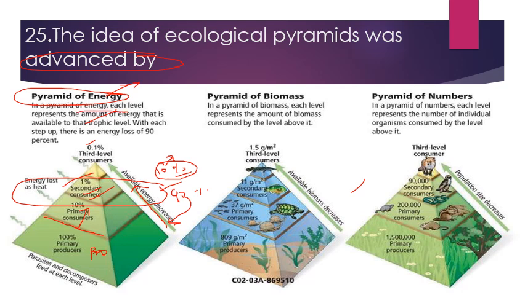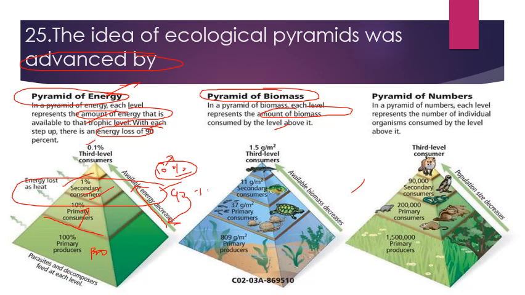In the pyramid of energy, each level represents the amount of energy that is available to the trophic level, with each step there is an energy loss of 90%. Next comes the pyramid of biomass. In a terrestrial ecosystem, the pyramid of biomass represents the amount of biomass consumed by the level above it.